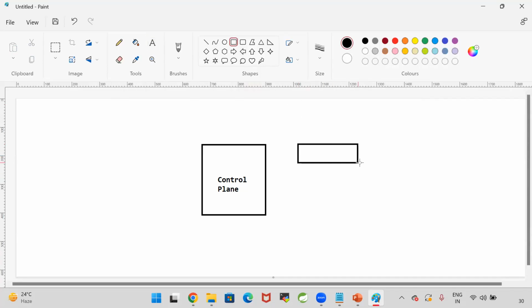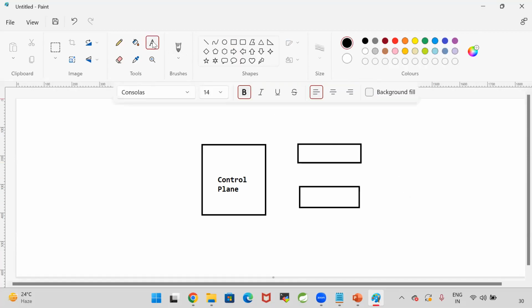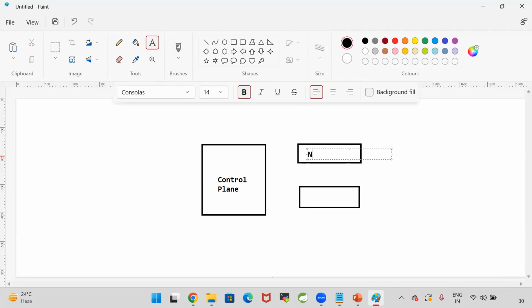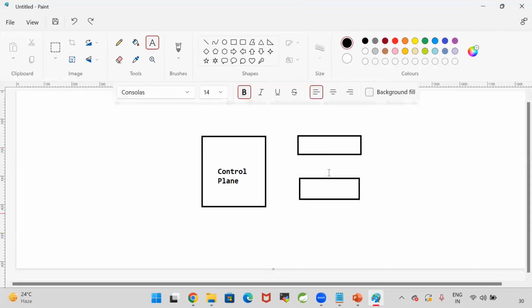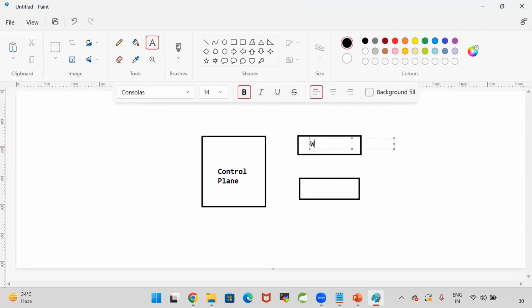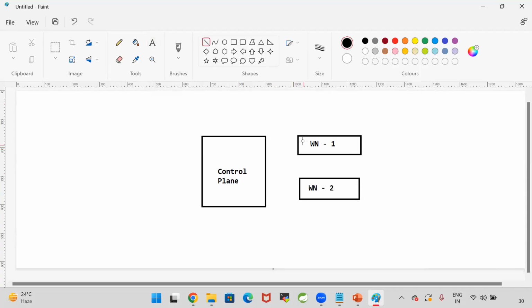For this control plane, I will attach 2 worker nodes. So this is worker node 1 and this is worker node 2. Like this, I will attach worker nodes to the control plane. Are you guys clear with my point? Now I want to tell AWS to create the EKS cluster. I need one control plane and I need 2 worker nodes.